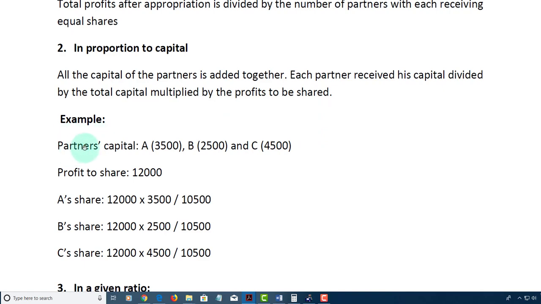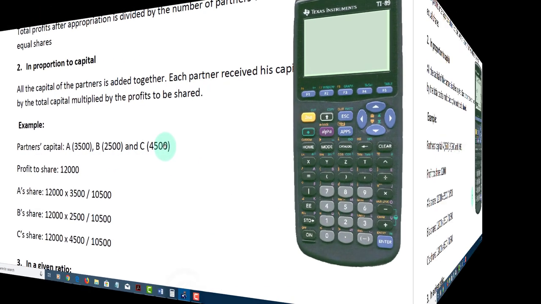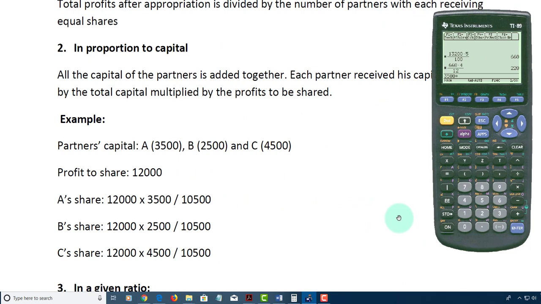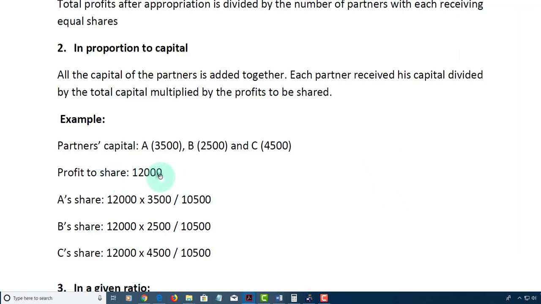Example, let's assume that we have partners' capital, partner A, partner B, partner C: 3,500, 2,500, 4,500, and the profit to be shared, 12,000. Now we would add the three figures together, 3,500 plus 2,500 plus 4,500. That gives us a total of 10,500. The profit to be shared, as we can see, 12,000.